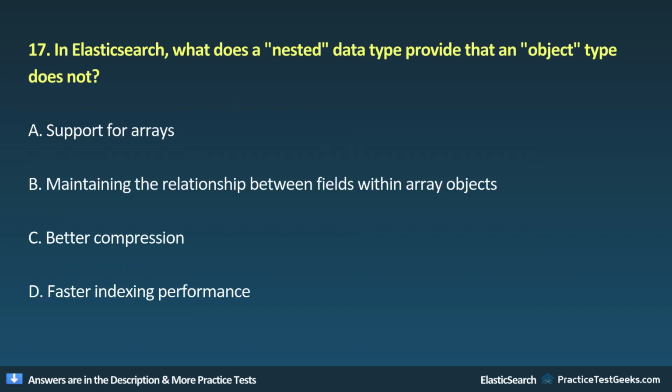17. In Elasticsearch, what does a nested data type provide that an object type does not? A. Support for arrays. B. Maintaining the relationship between fields within array objects. C. Better compression. D. Faster indexing performance.